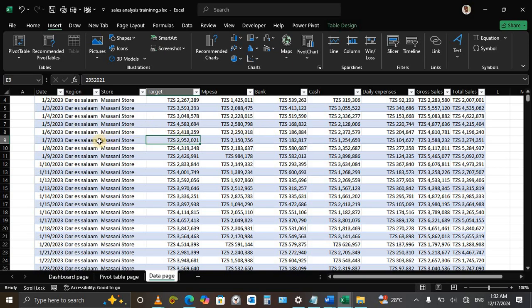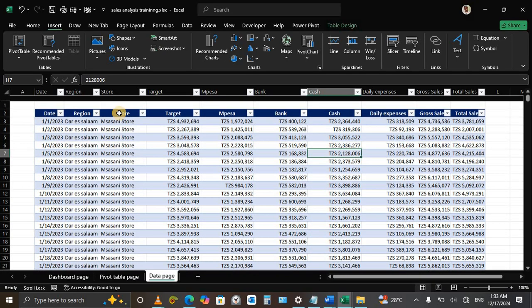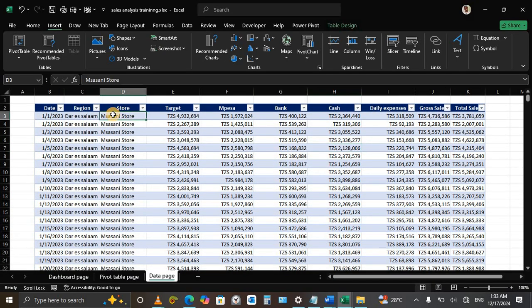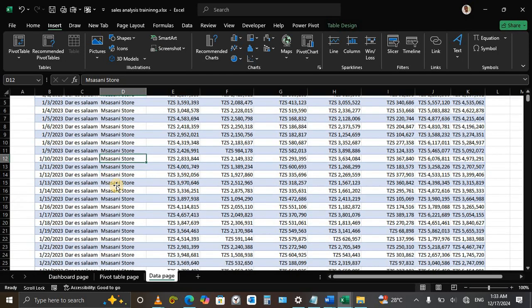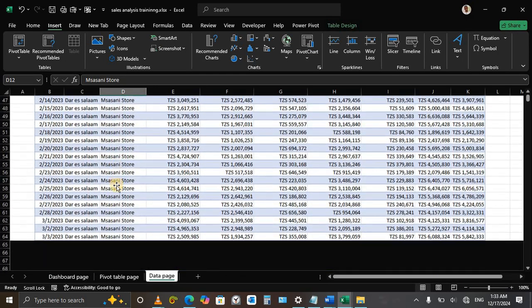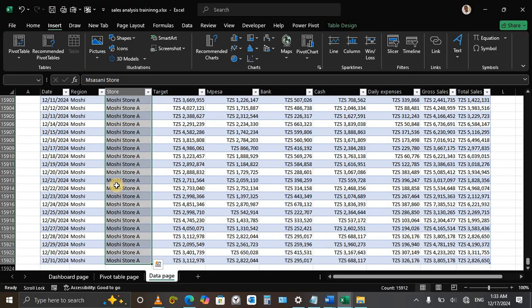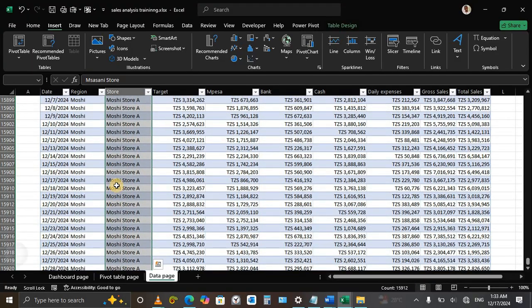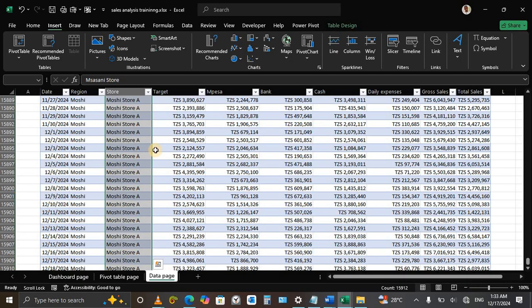So with the aid of RANDARRAY we create these numbers, and we use Flash Fill to create names like Msesani, Moshi store, Mosh A store, Mosh B, something like that, right?